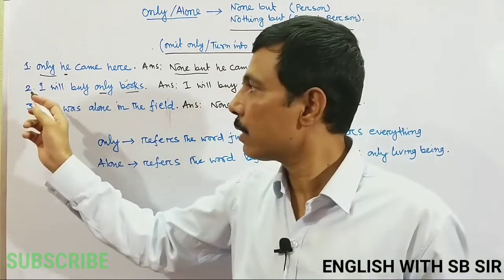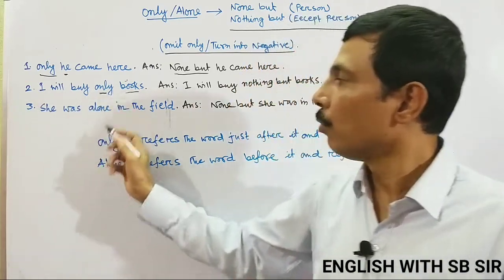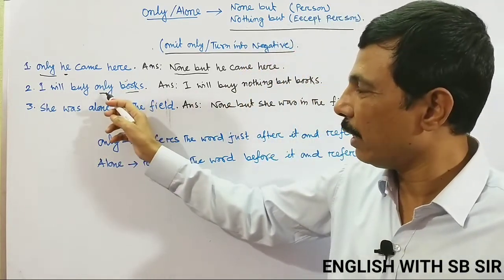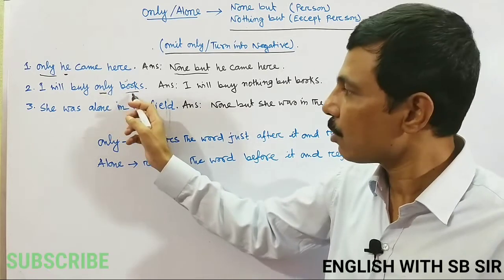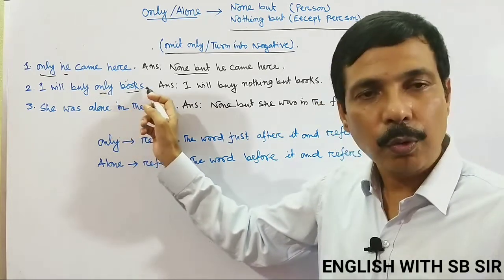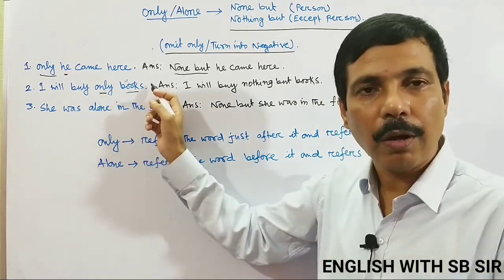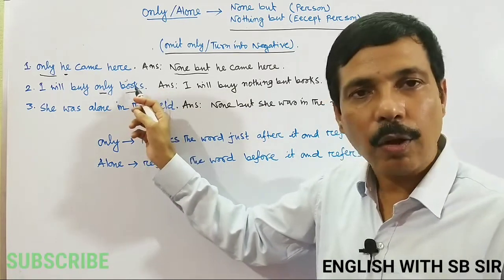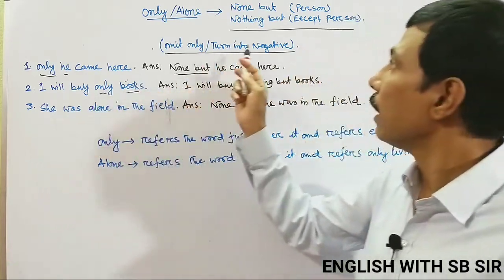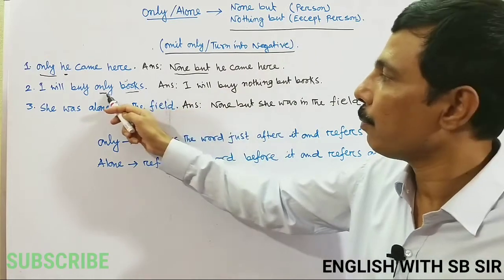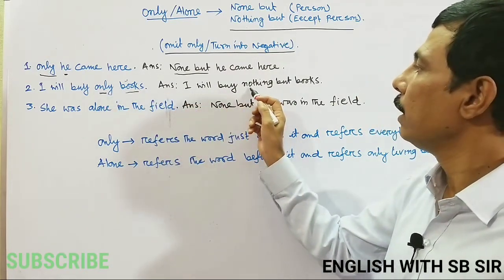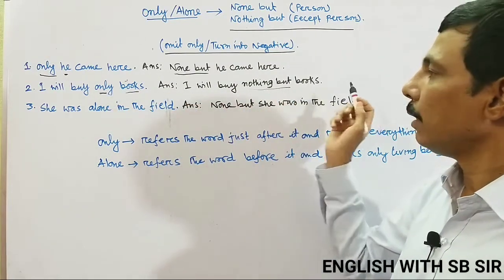Next, number 2 example. I will buy only books. What word does only refer to? Only refers to the next word, that means here books. Are books human or non-human? Yes, it's clearly non-human. So we use nothing but. Here in the place of only we use nothing but. So here, I will buy nothing but books.